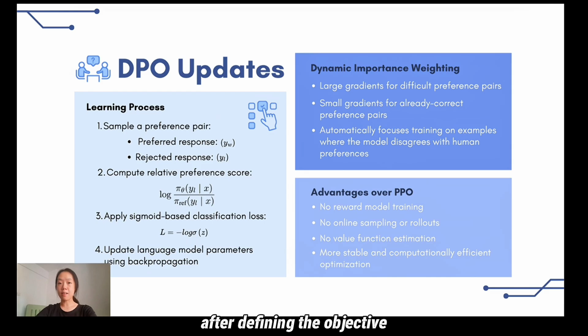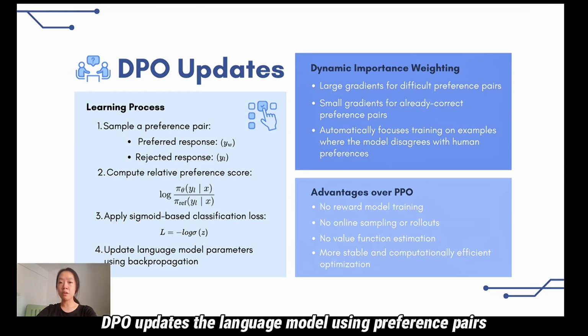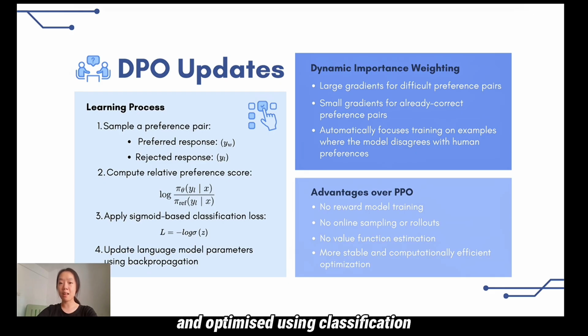After defining the objective, DPO updates the language model using preference pairs. For each prompt, the model compares a preferred response and a rejected response. It then computes a relative preference score based on the probability assigned by the current model and the reference model. This score is passed through a sigmoid function and optimized using classification-style loss. The model parameters are updated through standard backpropagation, similar to supervised learning.